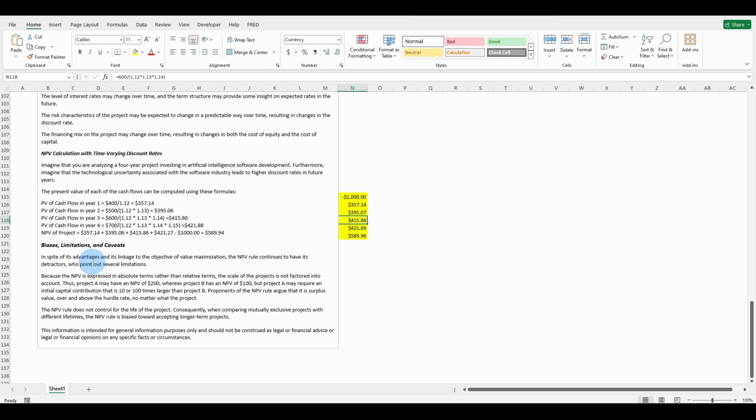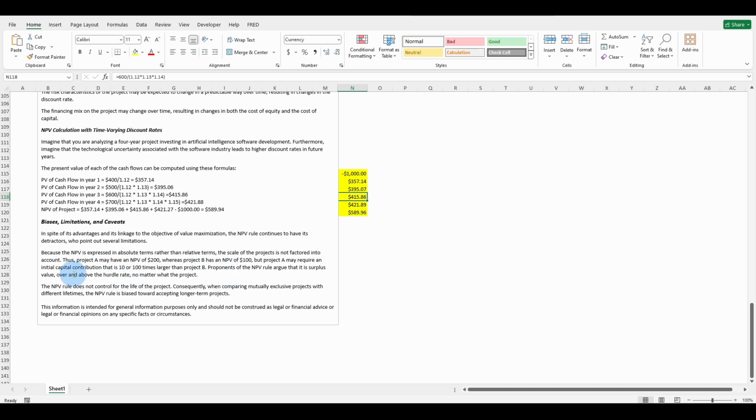Biases, limitations, and caveats. In spite of its advantages and its linkage to the objectives of value maximization, the net present value rule continues to have its detractors who point out several limitations. Because the net present value is expressed in absolute terms rather than relative terms, the scale of the projects is not factored into account.